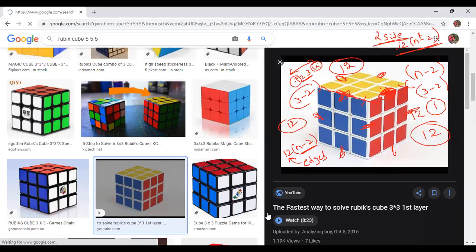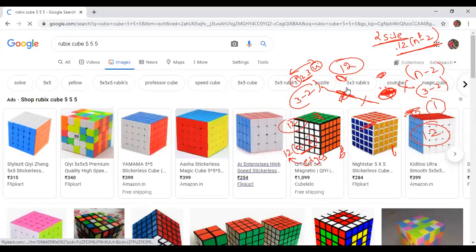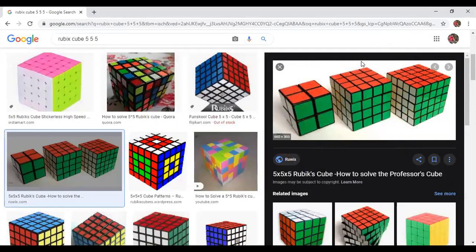Now see, if you observe here with 5, how many are in your middle? 3, or not? Here you are getting 3. That means can I simply write n minus 2? n is 5. If I remove this one and this one, n minus 2, I am getting the middle 3, or not? That's why in general we say two side painted cubes will always be equal to 12 into n minus 2. Because if you remove the last one and last one, the remaining will be only two side painted. Out of 4, if I remove 2, I will get 2. So like that, over 12 edges, the total will be 24 here.